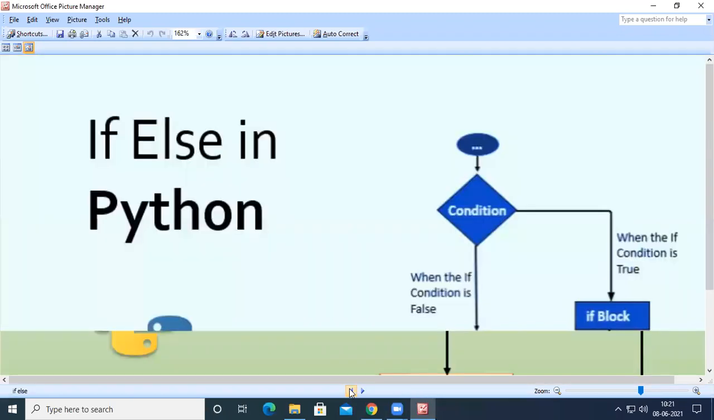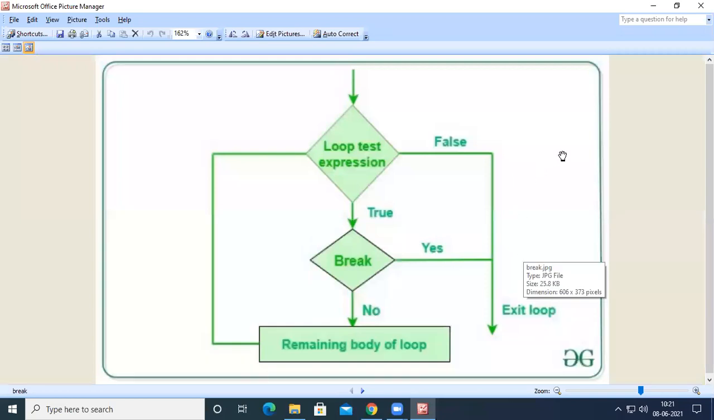Among all these jump statements, let us look at the first statement, that is break. This is the flowchart of the break statement. I think you are all familiar with the break statement from the C programming language also. For example, I have a loop test expression, let us assume for i equal to 0, i less than 10, and then i plus plus. So my i value will change from 0 to 10, and each time it is incremented by 1.